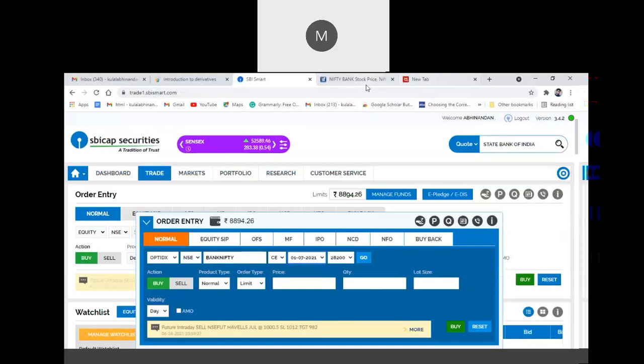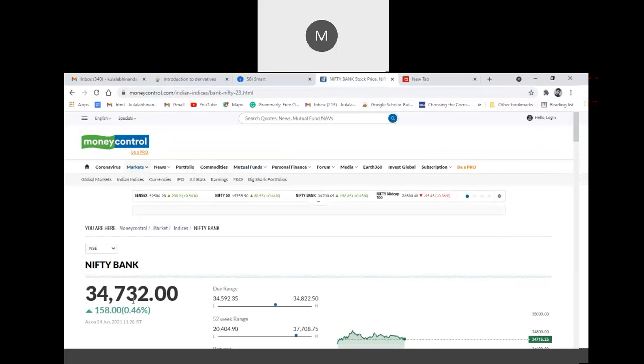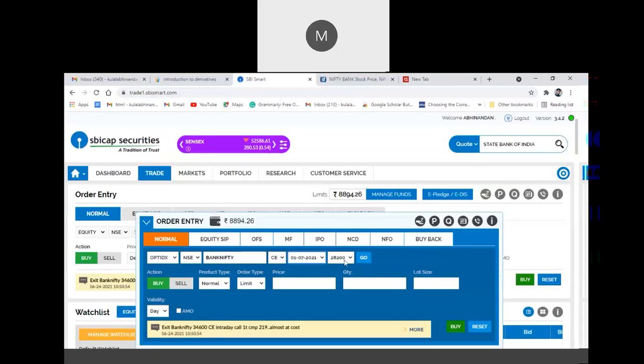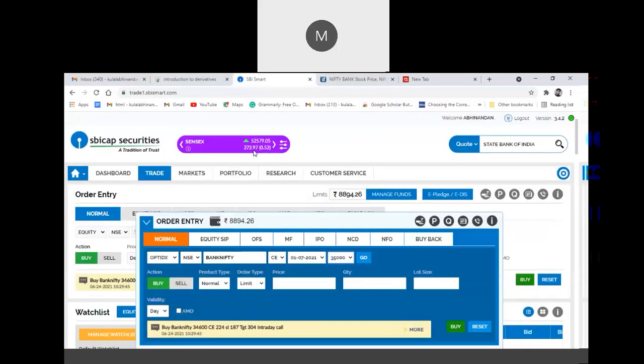The current is 34,732. I expect that in the next month it will go to 35,000. So I'll fix the strike price at 35,000. Now the Bank Nifty is 34,732, and I'm expecting that on or before 1/7/2021, it will reach 35,000.